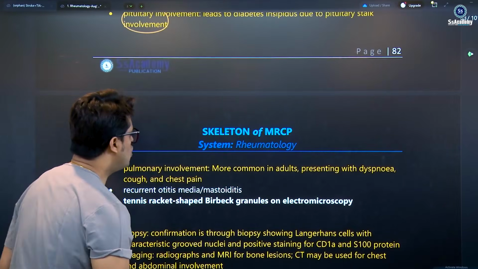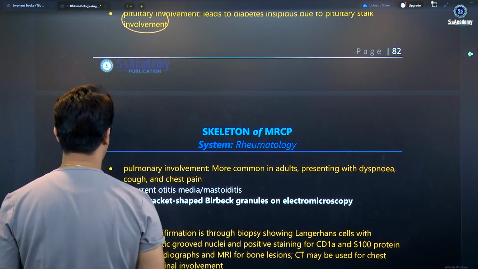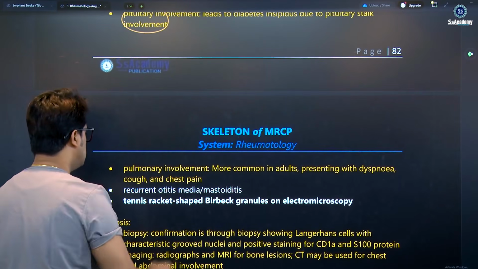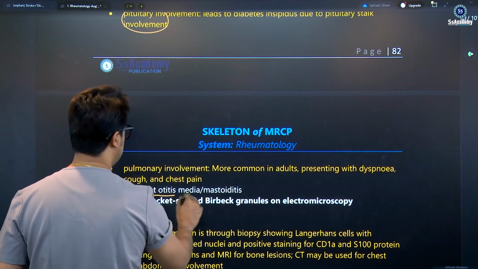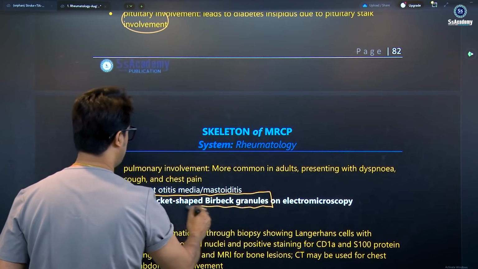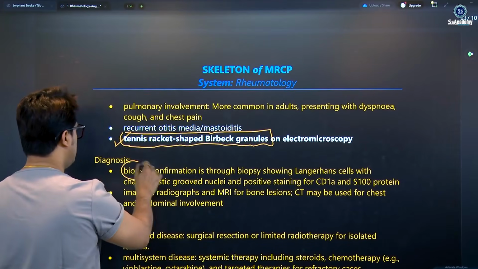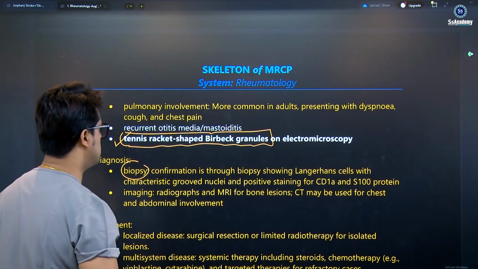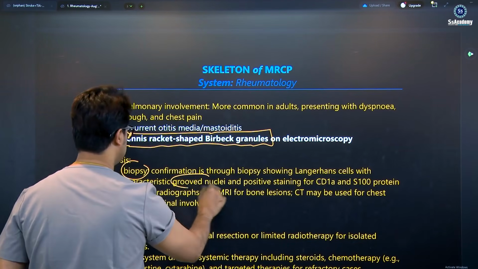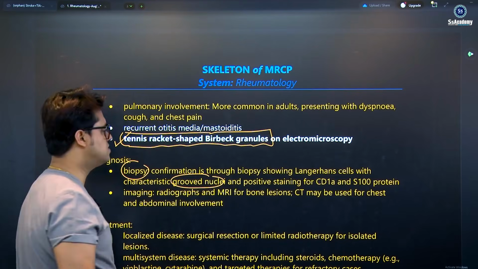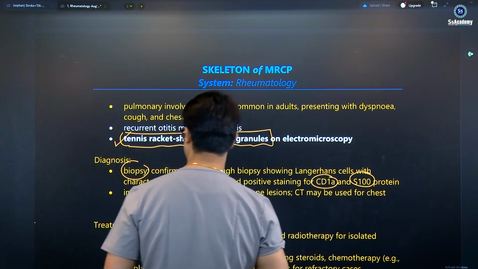Pulmonary involvement is more common in the adult, presenting with dyspnea, cough, and chest pain, along with recurrent otitis media. Also, racket-shaped Birbeck granules on electron microscopy. Diagnosis is confirmed through biopsy showing Langerhans cells with characteristic grooved nuclei, one of the key points, and positive staining for cell surface proteins like CD1a and S100 protein, my dear.